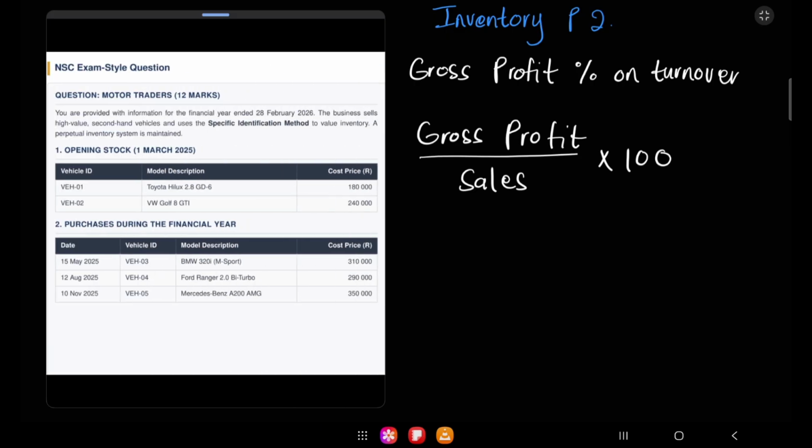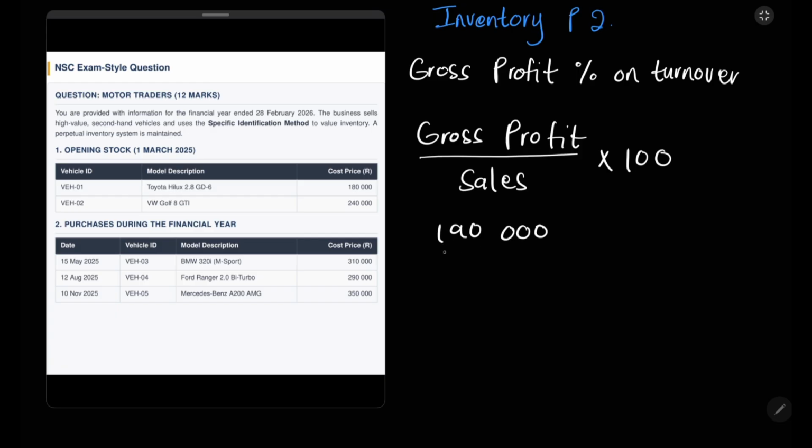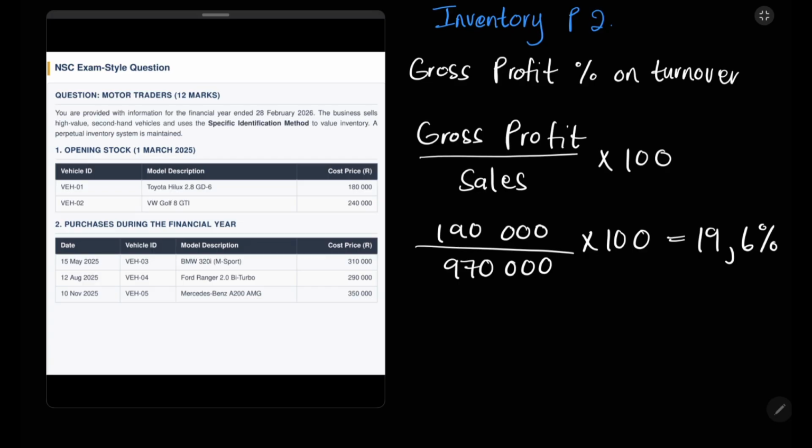Now let's substitute again. You guys do know this formula as I've done it in the previous video, but if you haven't written it, please write it in your notes. So our gross profit is 180,000 rand over 970,000 rand times 100, which is 19,6. This should be 19,6% because it's gross profit percentage.